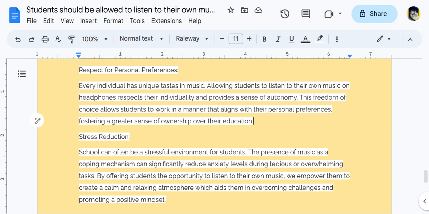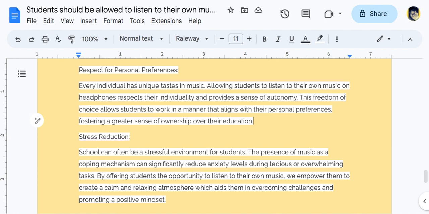Again, notice the benefits, the positives of being able to listen to music. Love this idea of providing a sense of autonomy. I love the word aligns. Not sure why, but I just do. That aligns with their personal preferences, and this idea of a greater sense of ownership over their education.